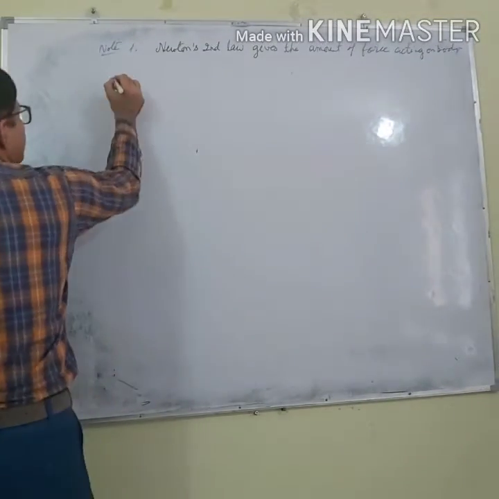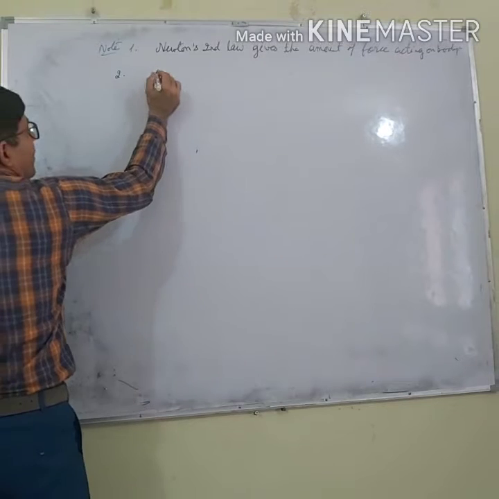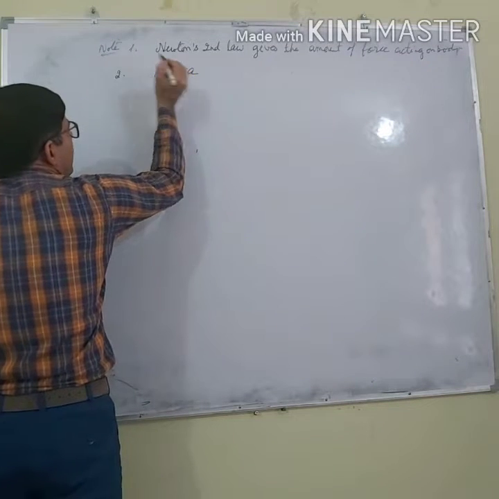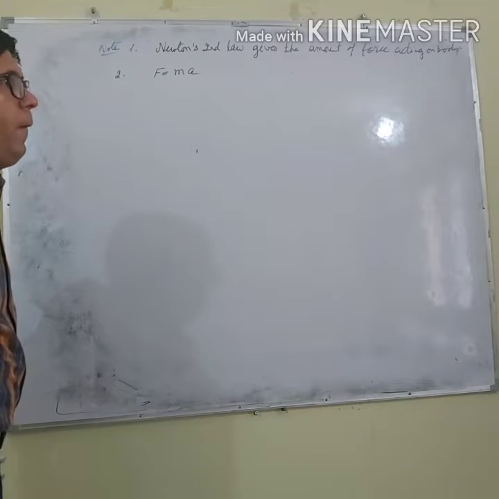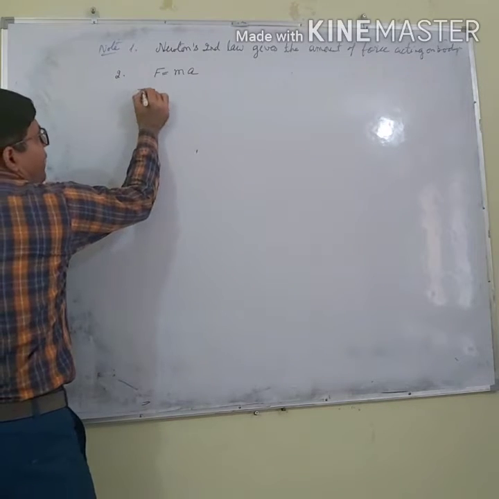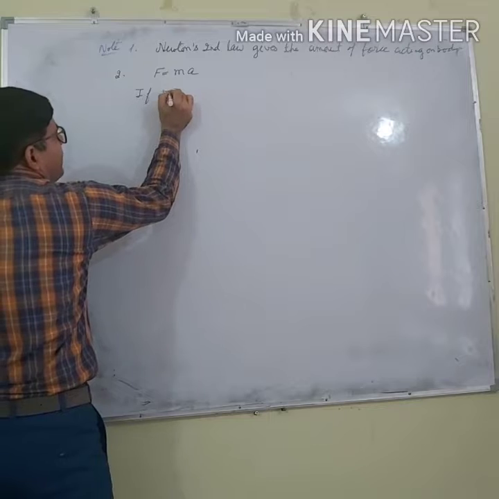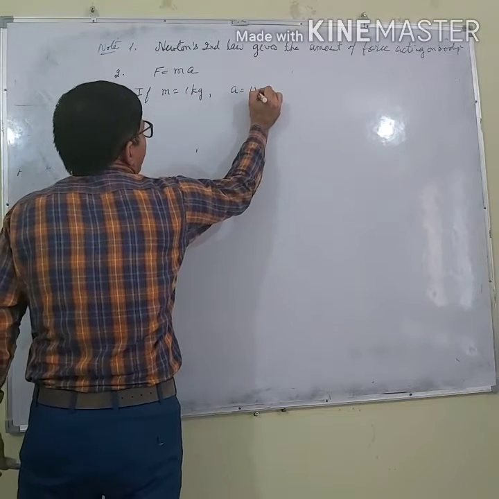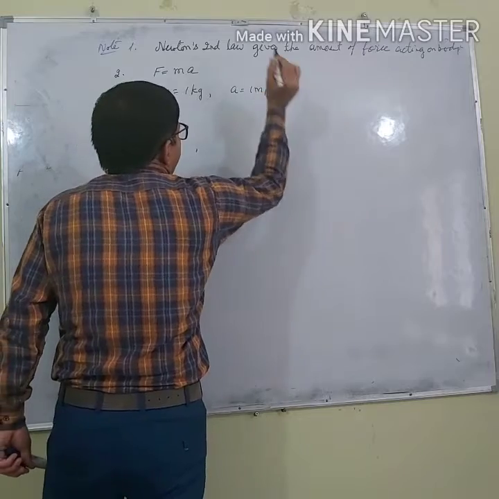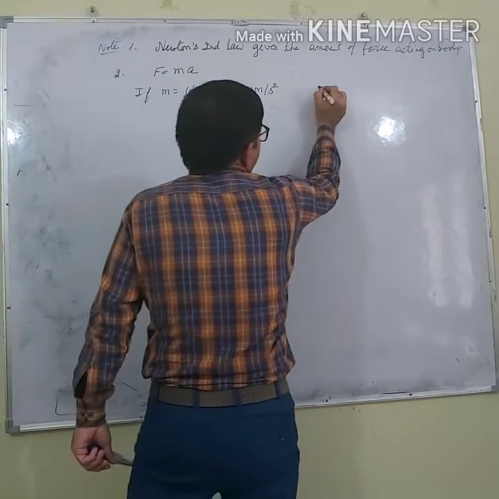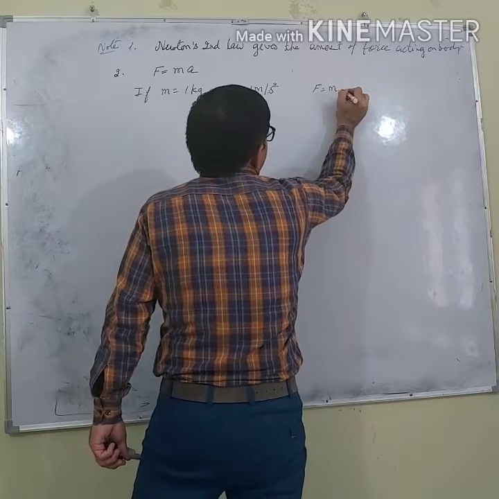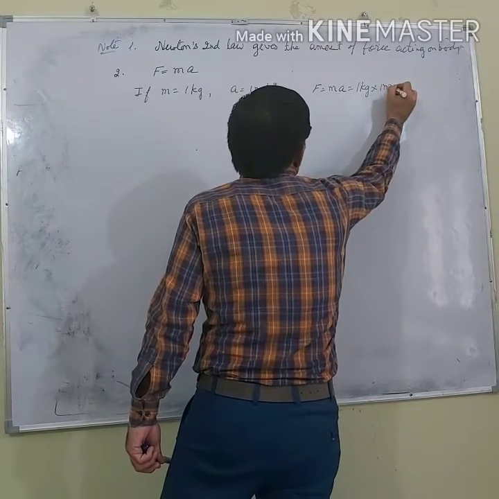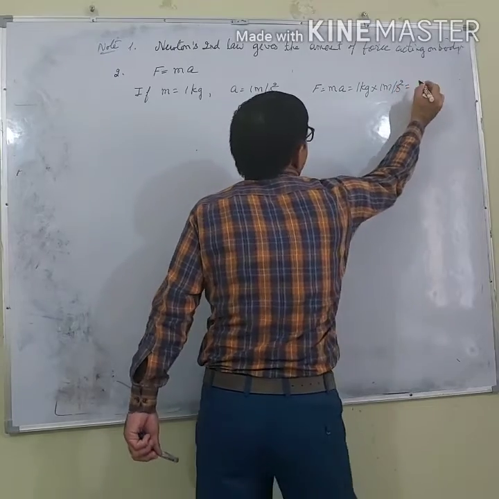Point number 2. F equals mass into acceleration. If I say mass is 1 kilogram and acceleration is 1 meter per second square, then F is ma, 1 kilogram multiplied by 1 meter per second square.